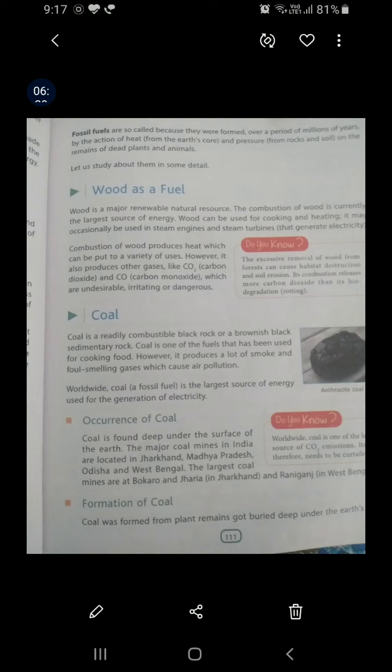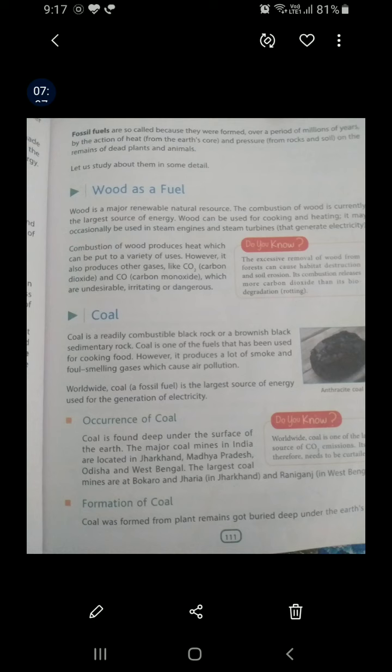Now let us see what coal is. Coal is a readily combustible black or brownish sedimentary rock. We obtain it from sedimentary rock. Coal is one of the fuels that can be used for cooking food. However, burning of coal produces a lot of smoke and foul smelling, meaning bad smelling, gases, and these gases cause air pollution. In fact, coal is a fossil fuel which is the largest source of energy, and it is used for generation of electricity.